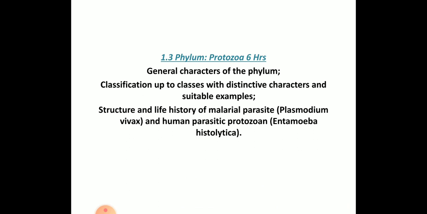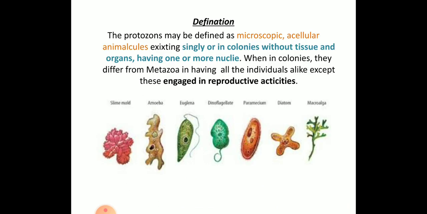These are the topics which will be covered in the phylum Protozoa, subunit 1.3. In this session we will mainly study the general characteristics of this phylum. So what are these protozoans? You have already studied them in your lower classes. They are defined as microscopic acellular animals existing singly or in colonies, without tissue and organ, having one or more nuclei.